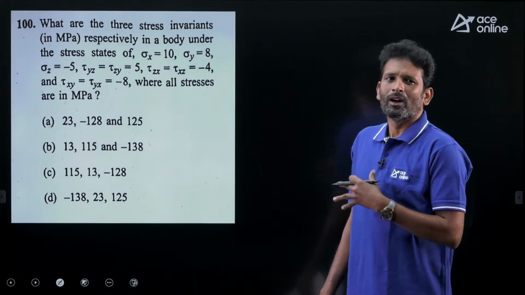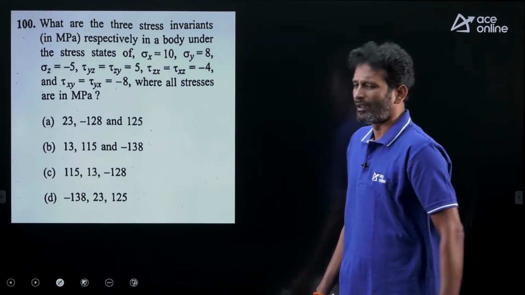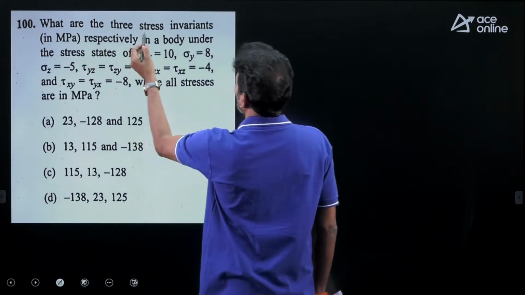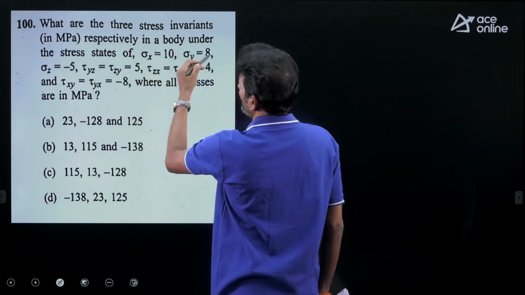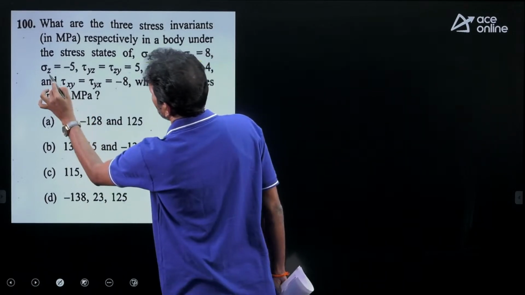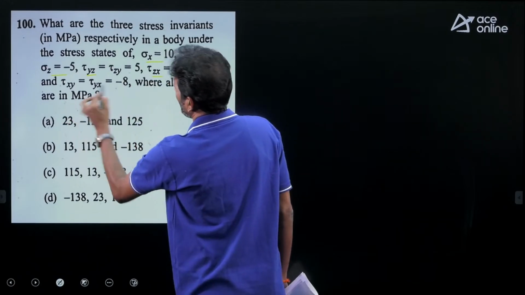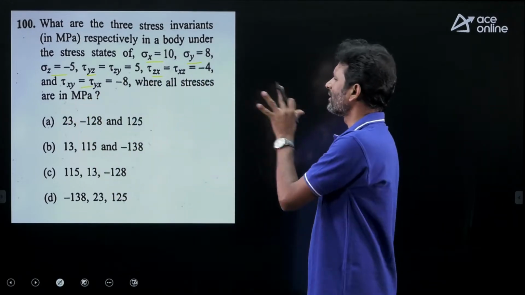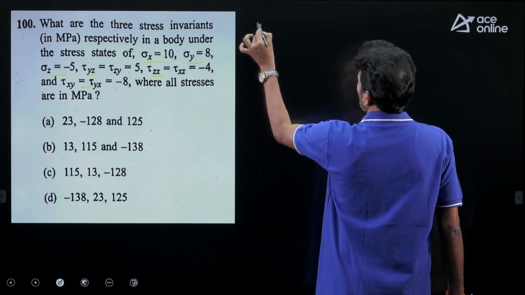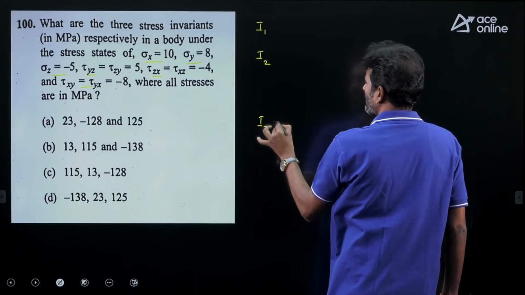This is somewhat slightly out of the box. Generally, we do not study the concept of stress invariants at graduation level. Anyhow, it is a direct formula based question. What are the 3 stress invariants in a body under the given state of stress? Sigma x, sigma y, sigma z, tau xy, tau yz and tau zx are given. So ultimately it is a 3-dimensional stress matrix, from which we need to find the first, second and third stress invariants, my dear friends.